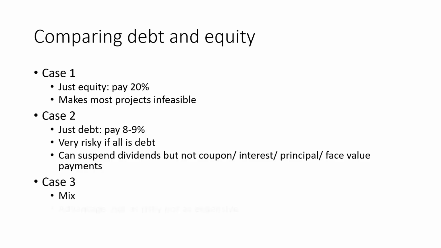The third case is if you mix it up. The advantage is now we have some debt to pay, but we also have a cheaper cost of overall capital. And that is why this chapter is so important. Every company has some debt and some equity, depending on how much risk they perceive their business to have in terms of how much they can repay to the bondholders. That's why this chapter is so important.